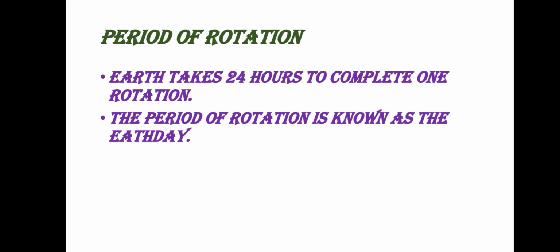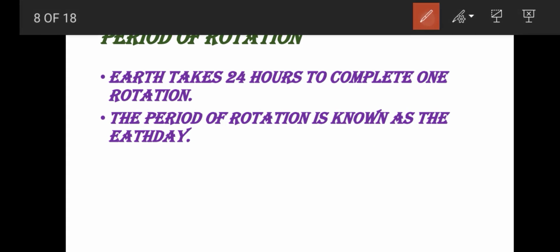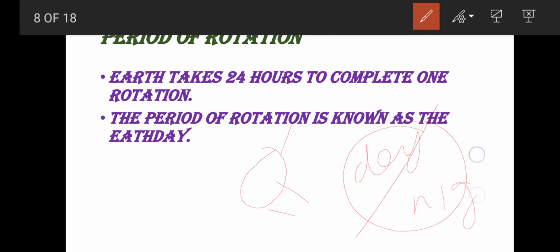Now you think, what happens if there is no rotation of the earth? Listen here. This is earth. This portion receives sunlight, so here it is day. This portion doesn't receive sunlight, so here it is night. If the rotation has stopped, this same half portion of the earth will always have daytime.